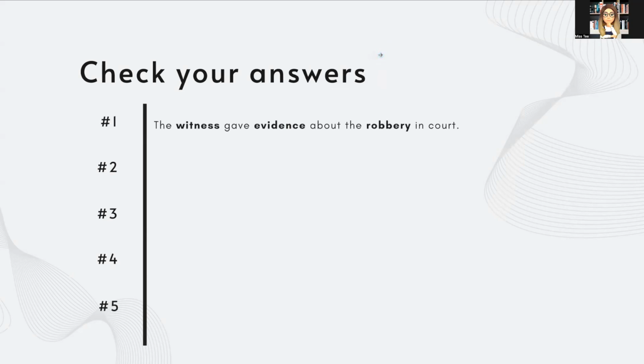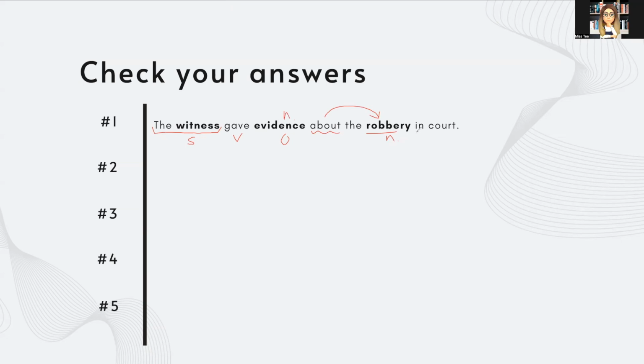The witness gave evidence about the robbery in court. So in this case, if we're looking at this sentence, the witness is our subject. Gave is our verb in simple past. It is an irregular verb. Evidence is the object. And then we have more information. We have this preposition about to tell us what the evidence was regarding. And so we are linking this noun, robbery, to this noun, evidence.